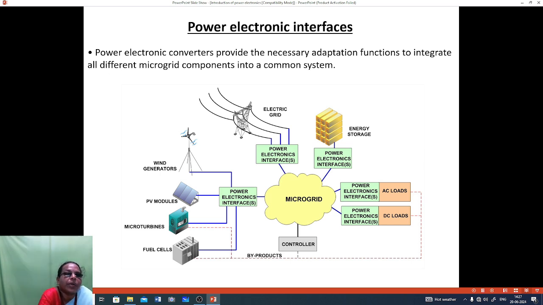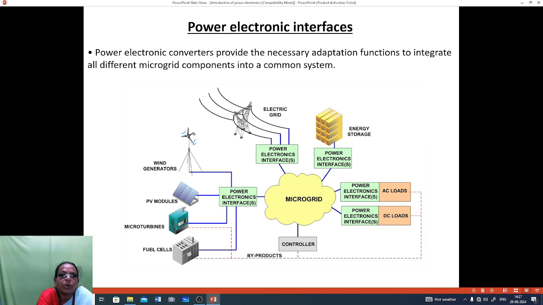So the microgrid, from the electric grid also, a power electronics interface will be connected, and the energy storage system will also be connected to the microgrid. From the microgrid, the controller is also there. The microcontroller will control the controller.